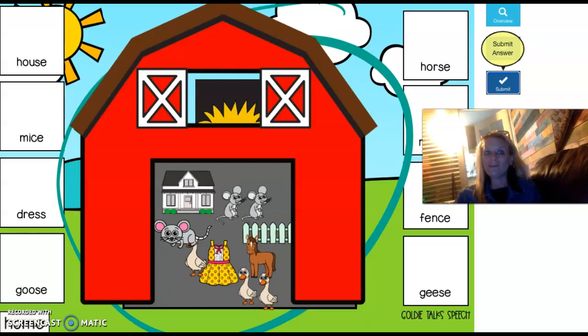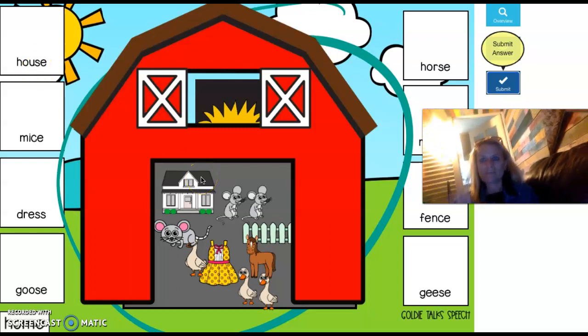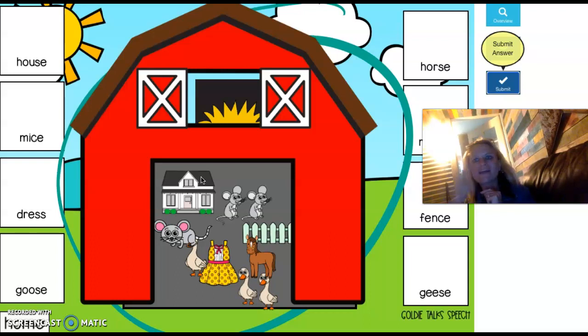So I want you to think of one of these objects. I want you to pick two and you're going to draw them so we can hear that they have the same ending sound. Okay? We want that S at the end. So you can draw two objects. You can draw a house and a horse, or a goose and mice. Draw two objects with the same S at the end of the word.